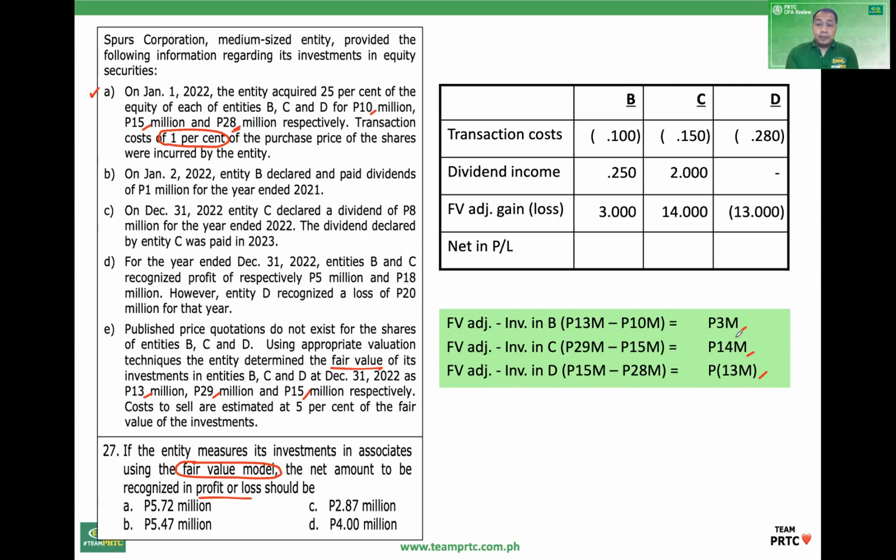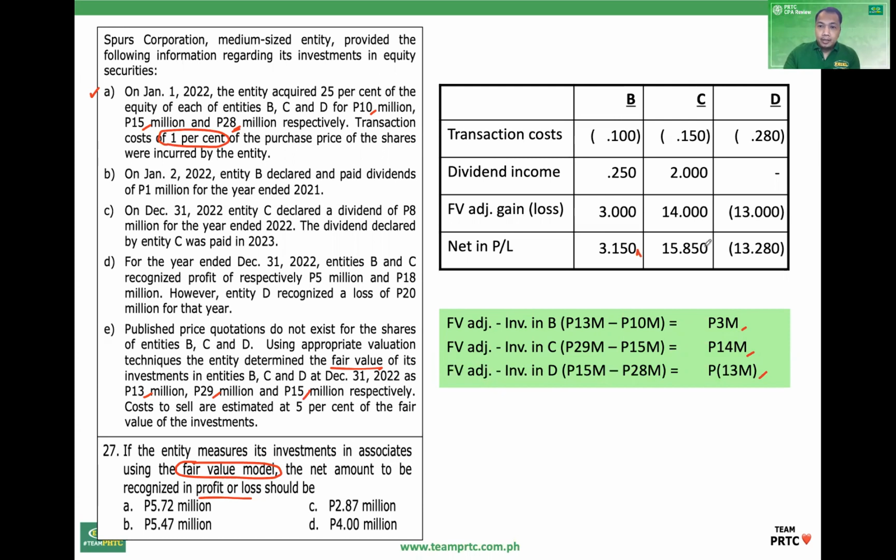So, the share of profit or loss not recognized under the fair value model. So net amount in P&L, B, C, D. Okay, get the net amount.